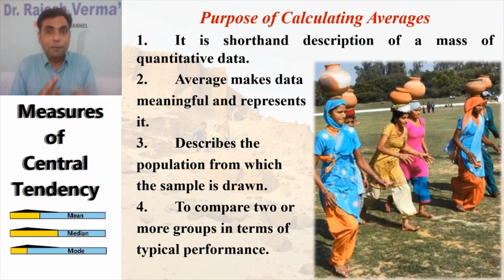We are not going to compare each score with each score of both the distributions. In that case, we calculate the averages or the central tendency, and on the basis of these averages and central tendency, we compare both the distributions and both the data. So you can see, it is so important to calculate the averages.